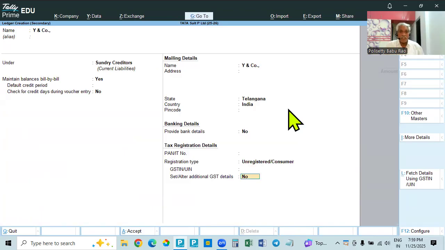We can purchase within the state from anyone, an unregistered person, a composition person, or a regular dealer. The previous entry was a regular dealer. This is an unregistered dealer. In this case, we can purchase, but there will be no tax, because unregistered and composition dealers cannot collect tax from the buyers.